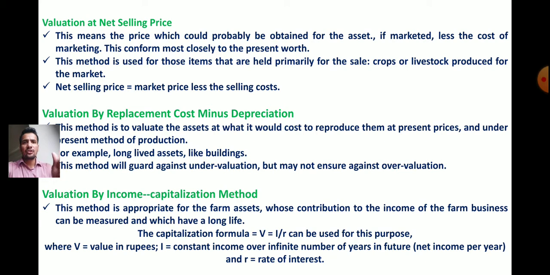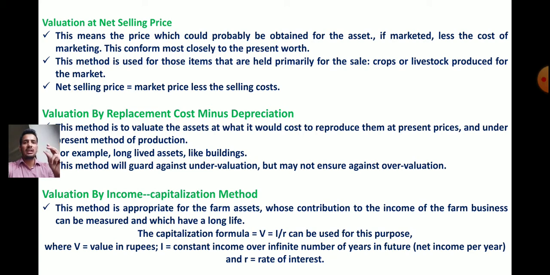Suppose valuation at net selling price means, suppose I have to sell a farm inventory. The price which could probably be obtained for the assets if marketed means how much price I will get when I sell that product in the market, less the cost of marketing. From that I will subtract the cost of marketing, and whatever net price I get is the value of that farm inventory. So this conforms most closely to the present worth.